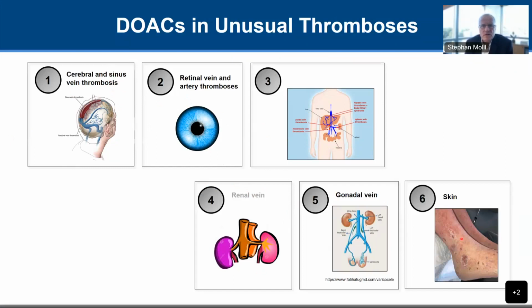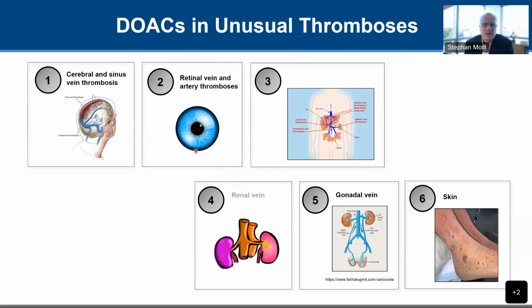The issue with these unusual clots is, in general, we have few data as to how these patients are best treated. If they have an unprovoked event, do they really need long-term anticoagulation, or can 3, 6, or 12 months be sufficient? In retinal vein thrombosis, we often do not give anticoagulation. So the first decision is always, should this patient be on long-term anticoagulation or not? And then the second decision is, what anticoagulant drug do we use?